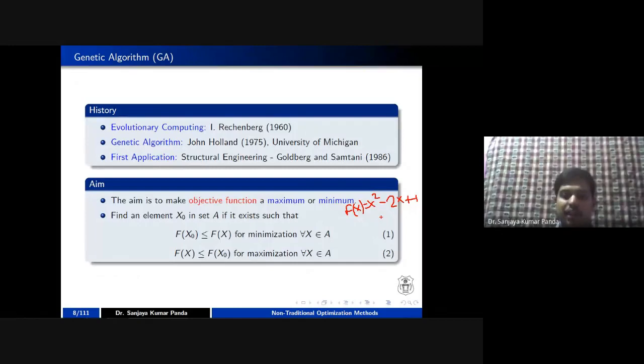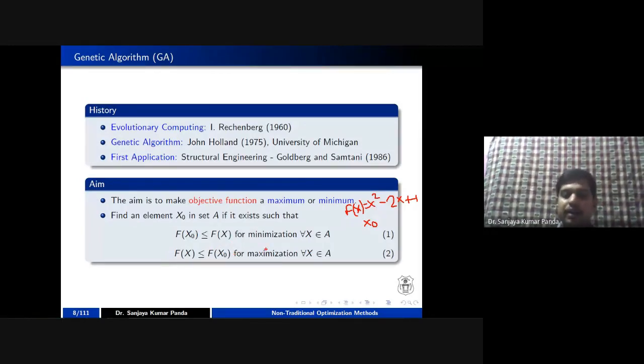In this case, the variable x has a limit, a boundary, both an upper boundary as well as a lower boundary. If I find a particular element x0 for which f of x0 is less than f of x, such a problem we can call a minimization problem.